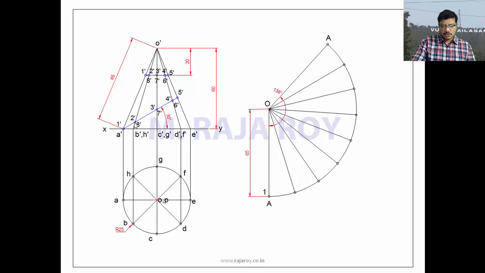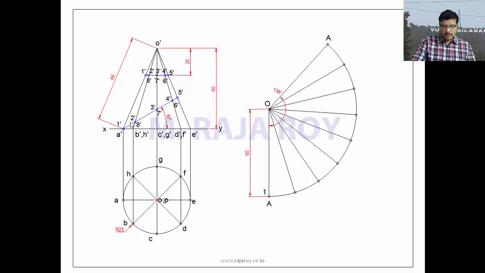Always you have to consider 2 lengths only on the development. So this 1 point is on this particular corner A. OA is representing 2 lengths. That's why it's not a problem. Directly you can mark 1 point here.